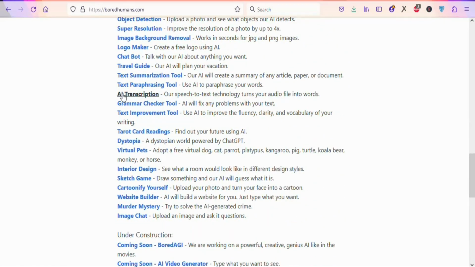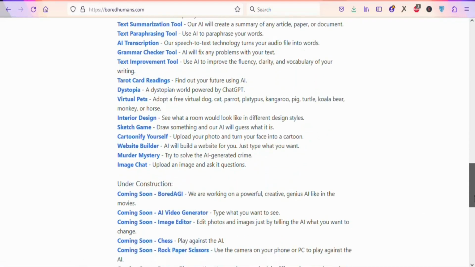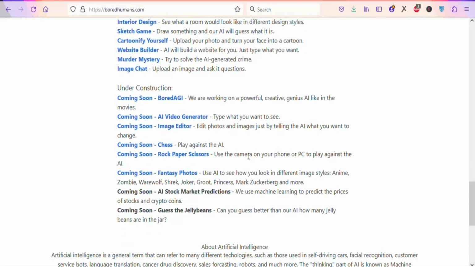You can even use it to transcribe audio. You can see AI transcription. You can use it to check grammar, and you can use the text improvement tools. You can see visual pairs, interior design, sketch game, cartoonify yourself, website builder, and a whole lot of different things. You can see many others, and these ones are coming soon, so you will be able to edit your images on this website very soon.